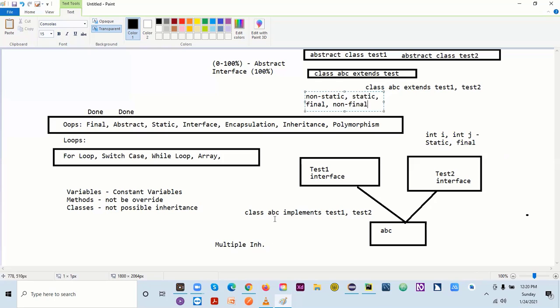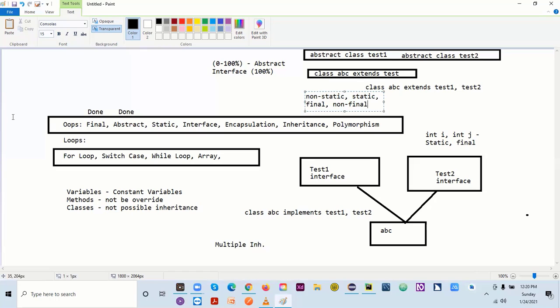Okay. To use the property, you use extend. Here to use an interface, you use implement. What else do we have here? Multiple inheritance is not possible in an abstract class. Multiple inheritance is possible in an interface. All right.